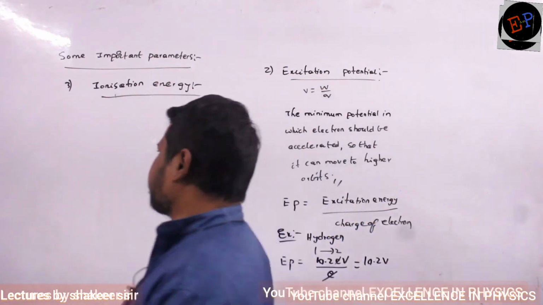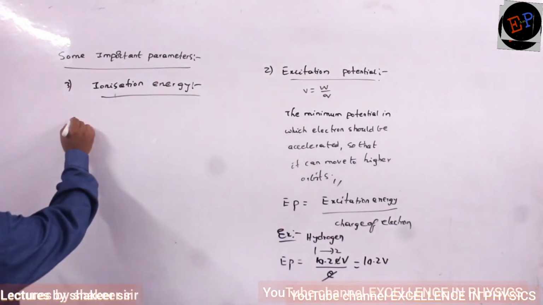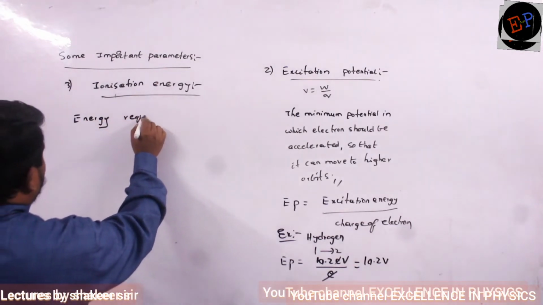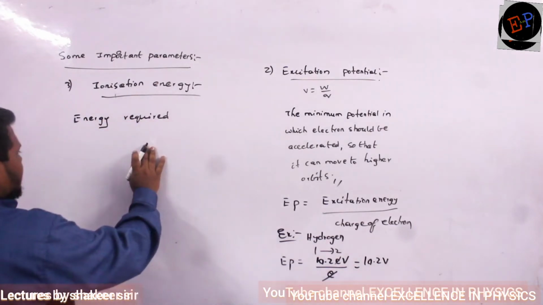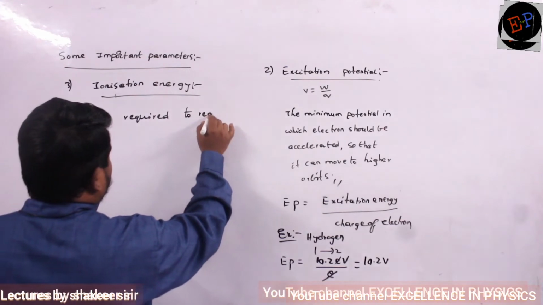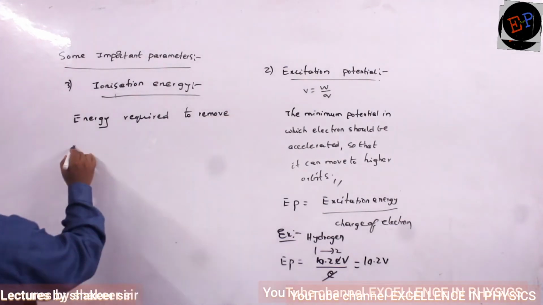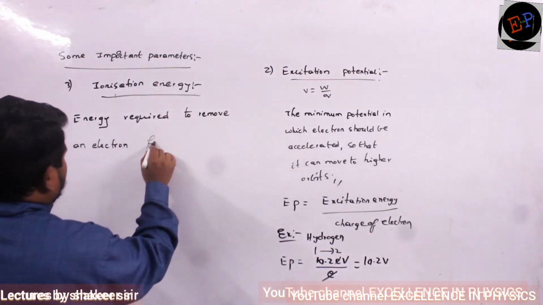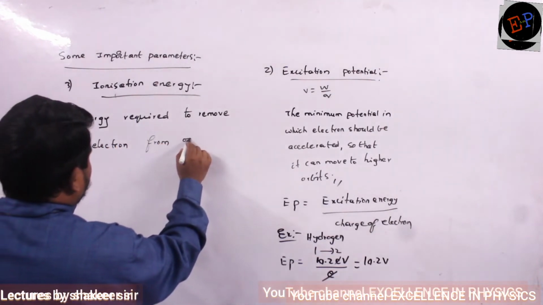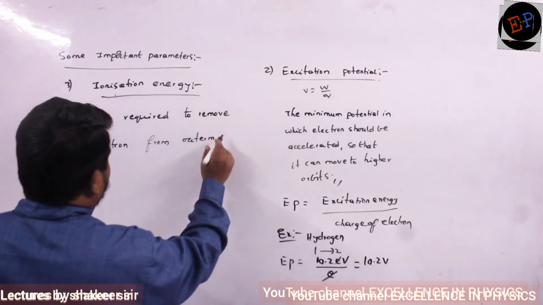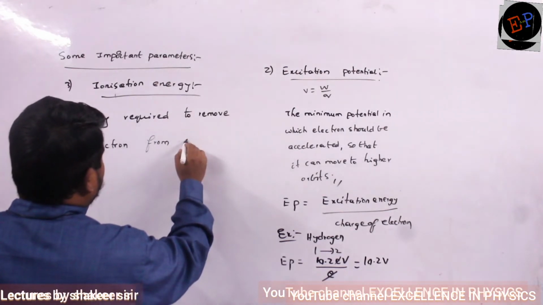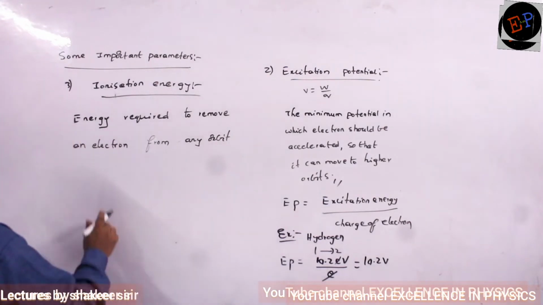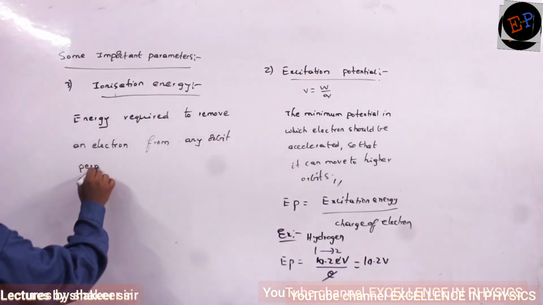So the energy required to remove an electron from the outermost orbit, or we will write from any orbit, permanently.